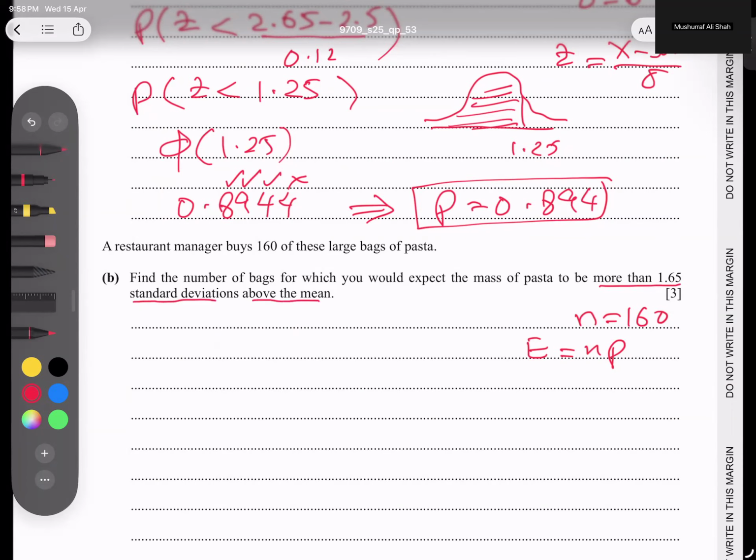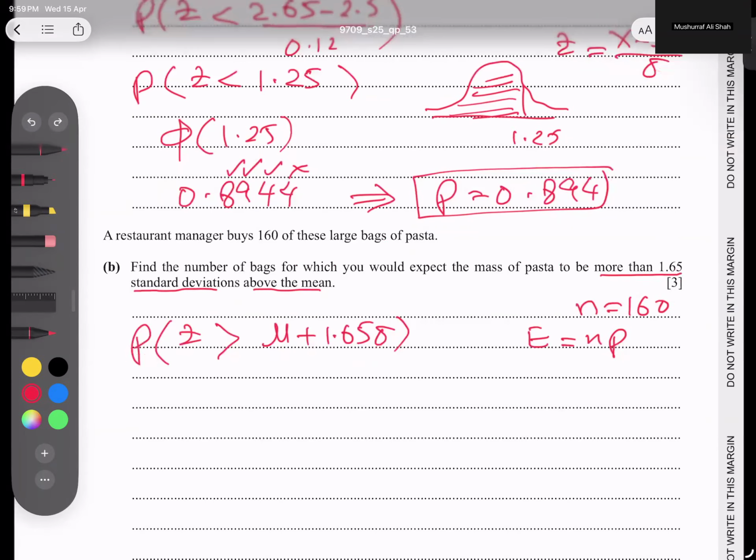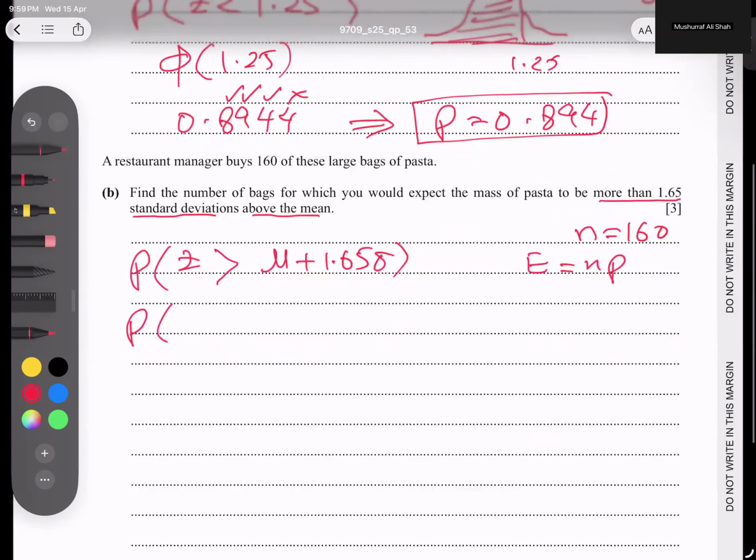Basically, I will just show you. He talks about a value like this, a mean. To the mean, you add 1.65 deviations. Repeat once again. So to the mean, you have to add more. More means adding. How much? 1.65 deviations adding, and it is above the mean. That is why we write it this way, and I think the rest of the part is not hard. This statement is the only hard part.